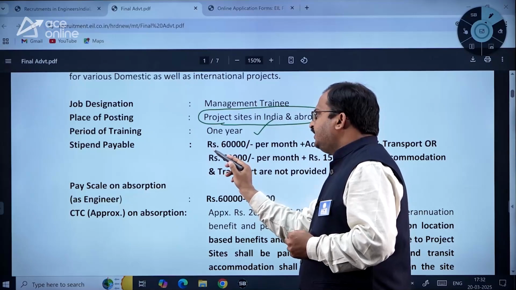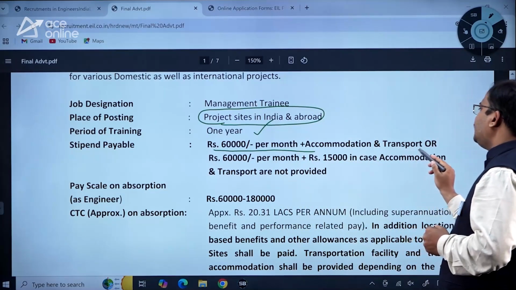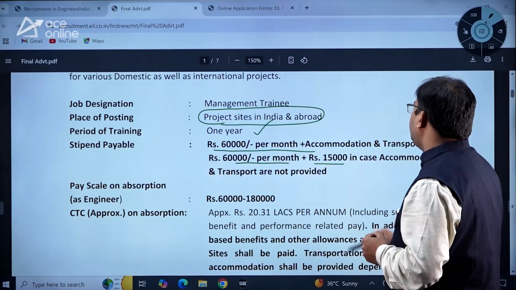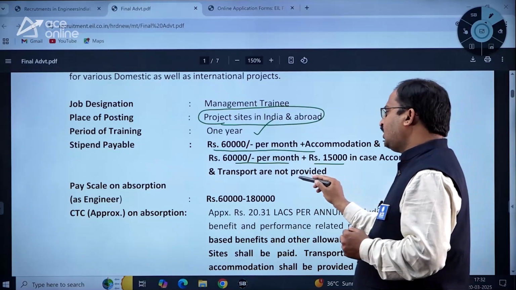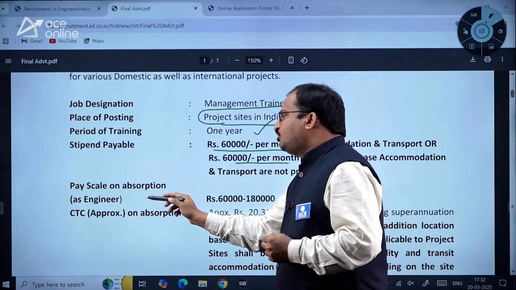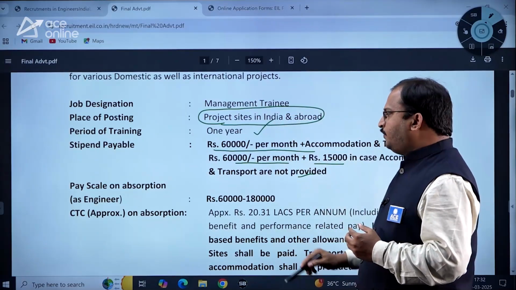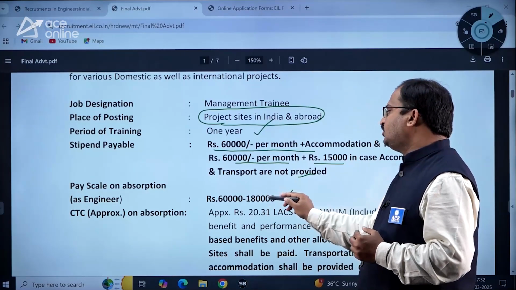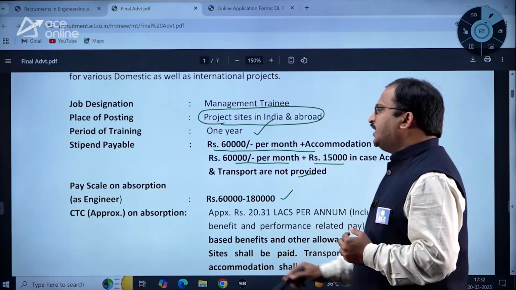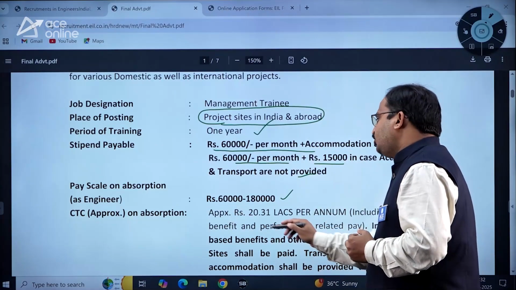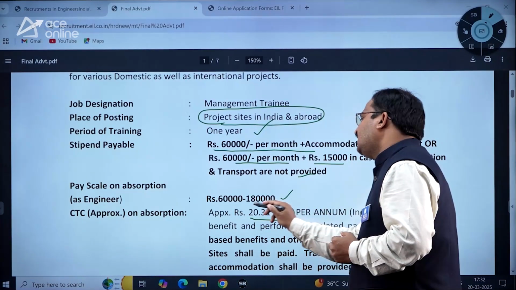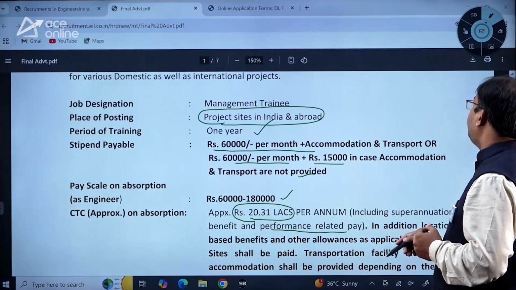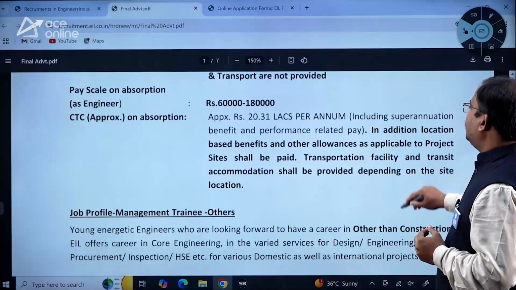During the training period, 60,000 per month plus accommodation and transport, or 60,000 per month plus rupees 15,000 in case accommodation and transport are not provided. Then pay scale on absorption as engineer. Once training is completed, and you are absorbed into Engineers India Limited, the pay scale will be 60,000 to 1,80,000, and approximate CTC on absorption will be around 20.31 lakhs per annum, dear students, including superannuation benefit and performance related pay. Okay, so this is what he has given.